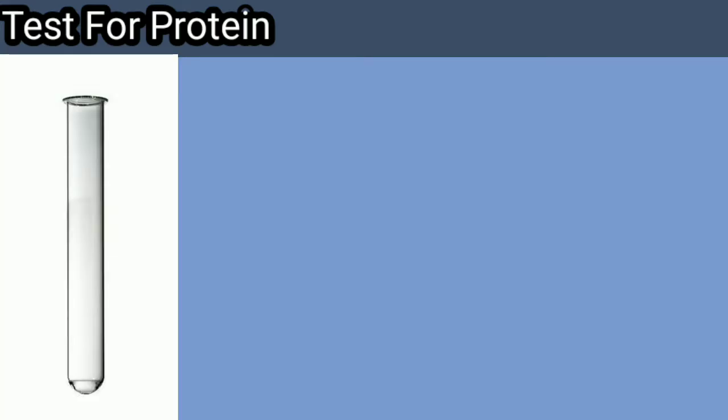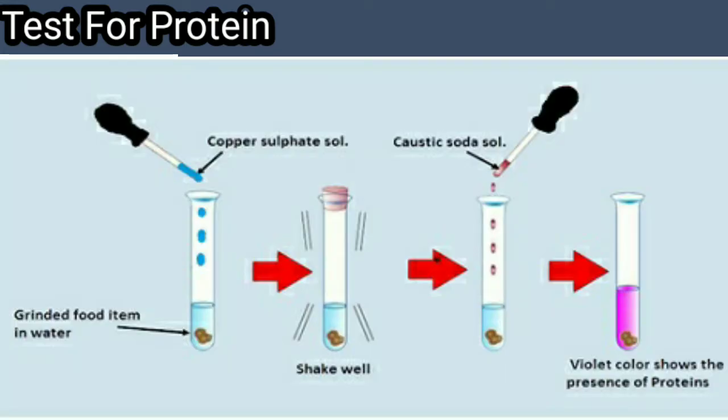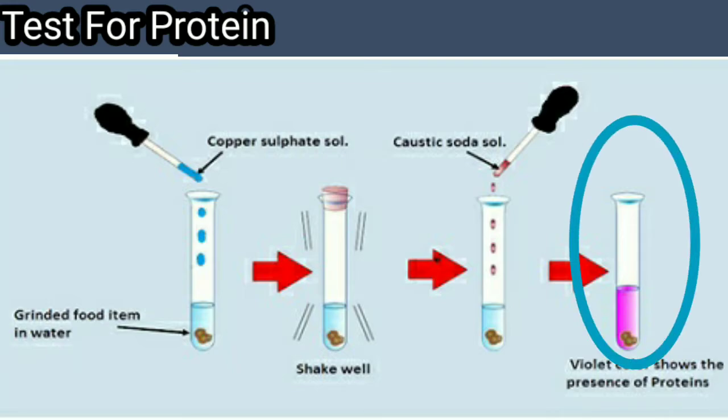Test for protein. For this, we require a test tube, copper sulfate, caustic soda, and a food sample. Now take the food sample in the test tube and add 2 drops of copper sulfate to it and 10 drops of caustic soda and mix it well and keep it on the stove for some time. After some time we observe the development of violet color in the test tube. And this violet color indicates the presence of protein.